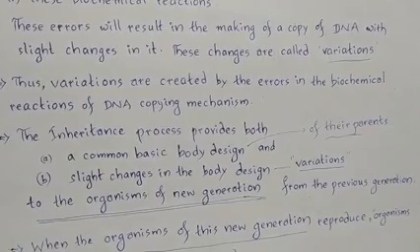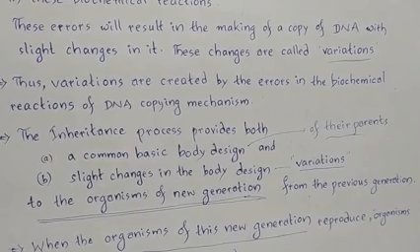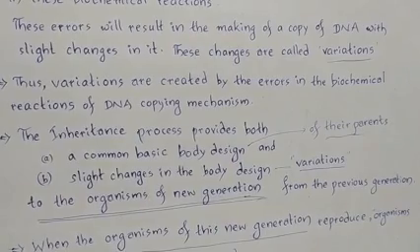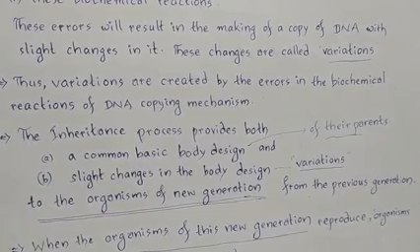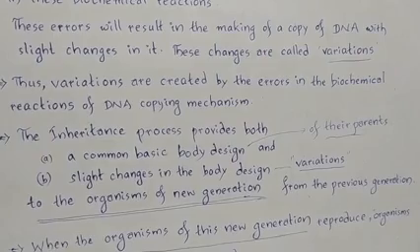When the new organisms are produced from the parental organisms, they get a common basic body design which is of their parents, and because of the errors in the biochemical reactions of DNA copying, variations were created, and because of those variations, they also get slight changes in the body design.